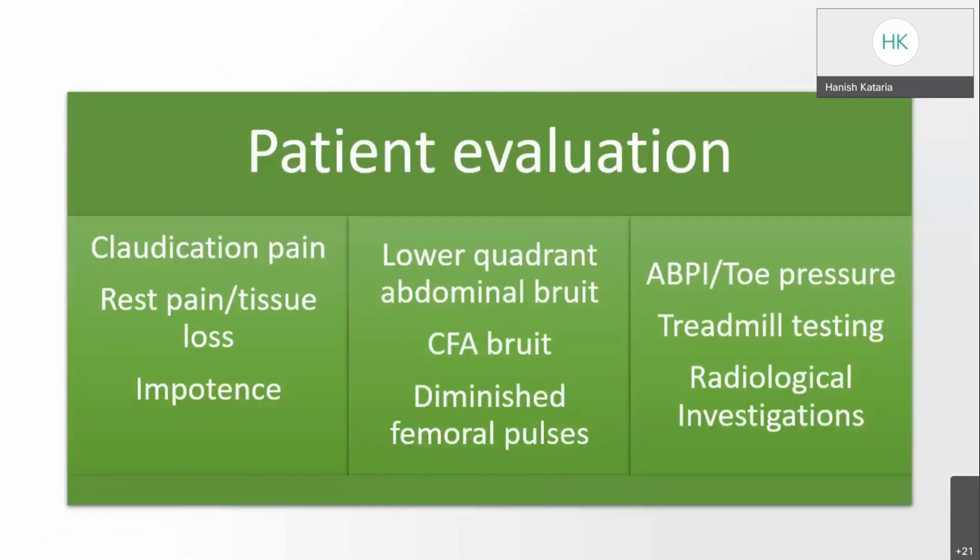All patients should be evaluated by history, physical examination, and non-invasive testing. Aortoiliac occlusive disease patients usually present with claudication pain in the hip, gluteal, or thigh region, or patients with multi-level disease can present with calf claudication, along with rest pain or tissue loss. And 20 to 30% of patients present with vasculogenic impotence as well.